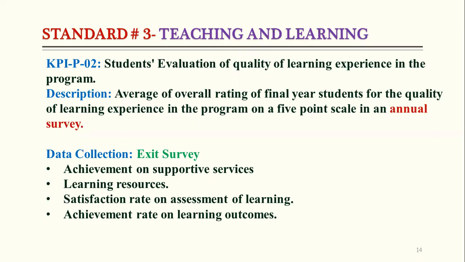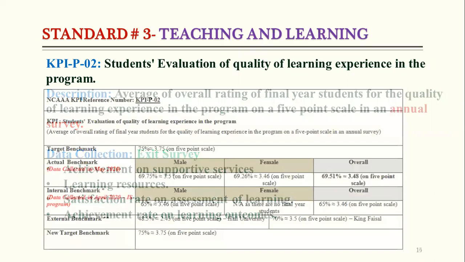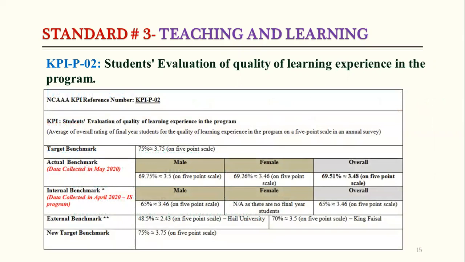The data collection for this KPI will be the exit survey, because in the exit survey we have the achievement on supportive services, learning resources, satisfaction rate on assessment of learning, and achievement rate on learning outcomes. We need to distribute the exit survey among the final year students, take the responses from them, and then prepare the report based on the exit survey. If we see the result of last year for KPI number 2, the target benchmark was 75%.